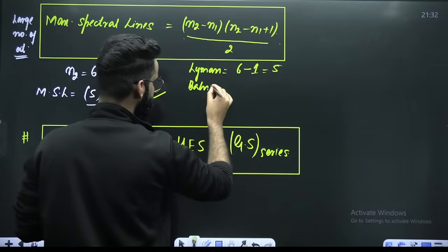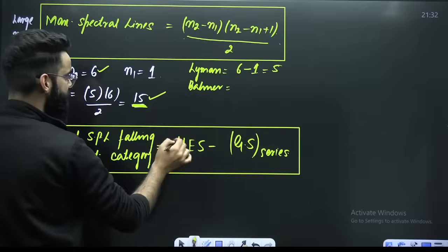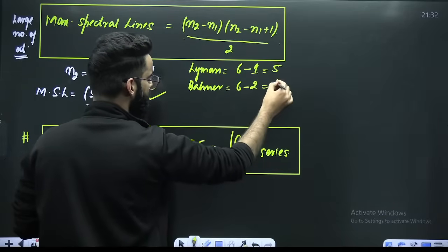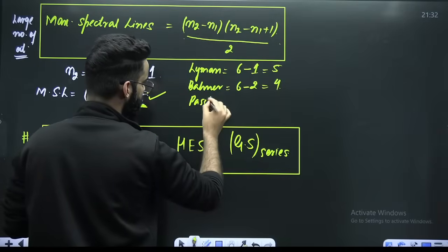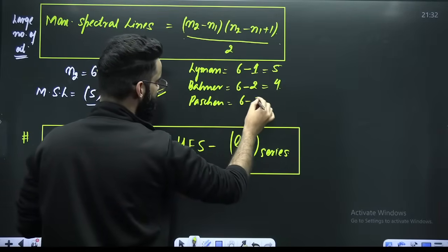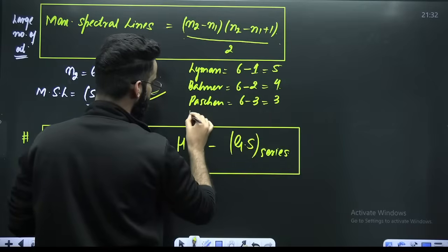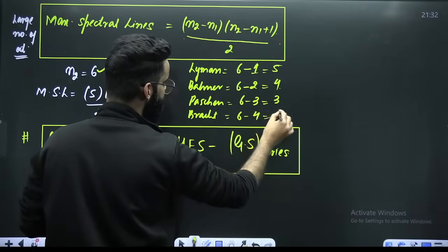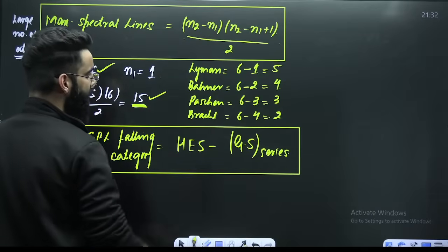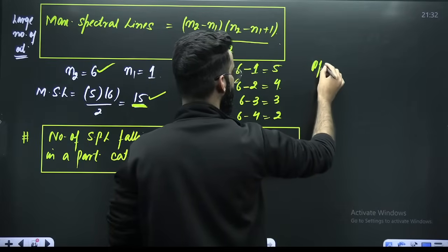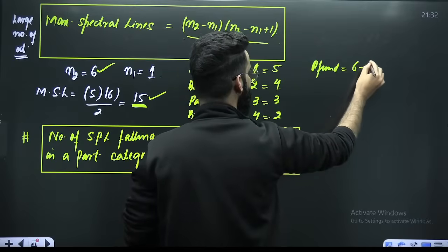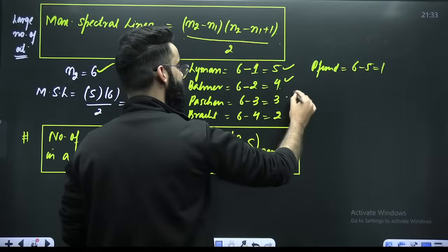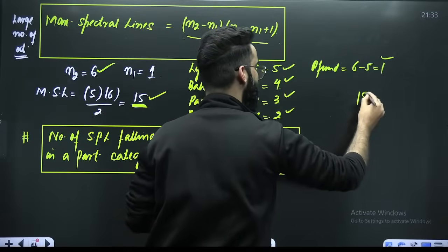Then Balmer: the higher energy state, 6, minus the ground state of Balmer, which is 2, gives 4. Similarly, in Paschen, it is 6 minus 3, which is 3. Then Brackett: 6 minus 4 is 2. Then Pfund: 6 minus 5 is equal to 1. Check: 5 plus 4 plus 3 plus 2 plus 1 will come out to be 15 only.